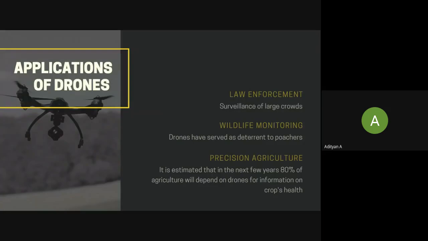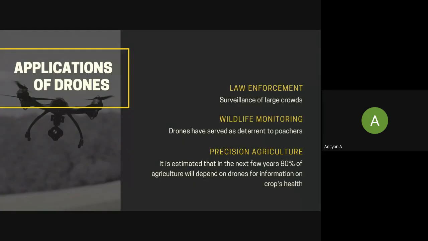Right. Then we have how drones are used in law enforcement, especially during the COVID pandemic, where cops used drones for surveillance of regions under lockdown. Then we have wildlife monitoring.